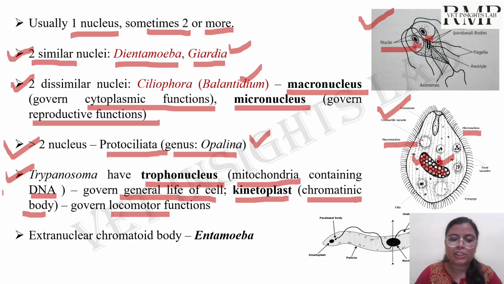This point is important because trypanosomas only have a trophonucleus and a kinetoplast. These two are the characteristic structures for the trypanosoma. And in the entamoebas, they have extranuclear chromatoid bodies. That is also a characteristic feature for the entamoebas. So this slide is very important overall.